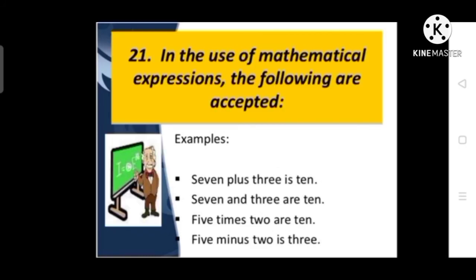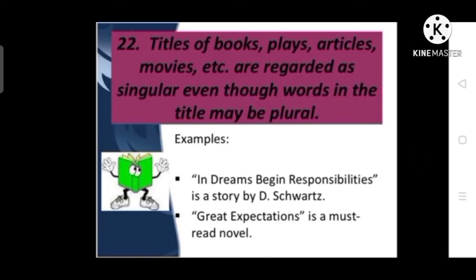According to rule number 29, in the use of mathematical expressions, the following are accepted. 7 plus 3 is 10. 7 and 3 are 10. 5 times 2 are 10. 5 minus 2 is 3. So these are the mathematical expressions which you have to keep in your mind while using different verbs with them.